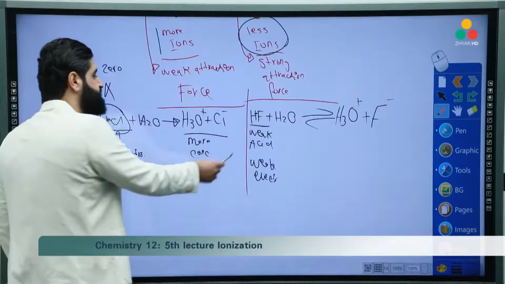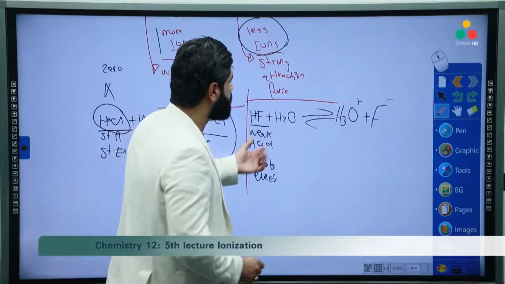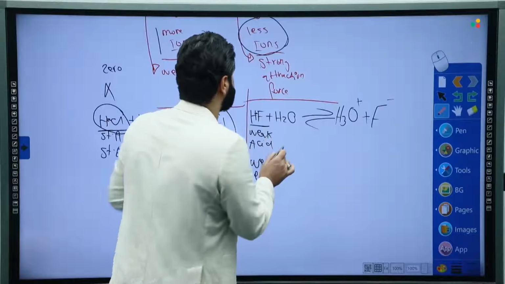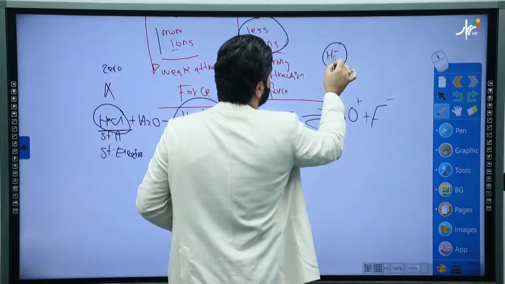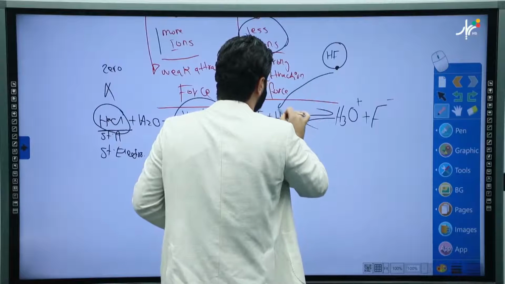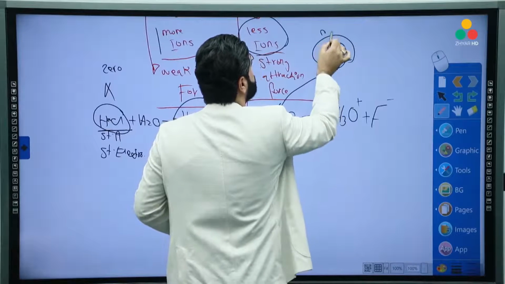So here the maximum concentration is the ions. But for a weak electrolyte, because of the strong attraction force, only a trace amount. Suppose that we just dissolve this amount of HF. Only a very small amount will undergo this reaction. The rest will be HF molecules.